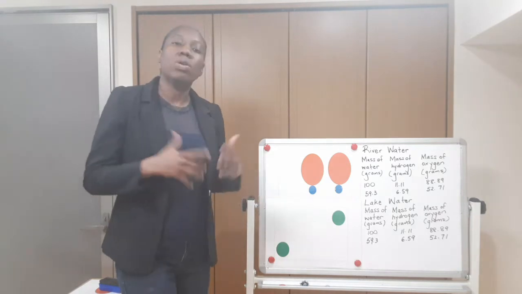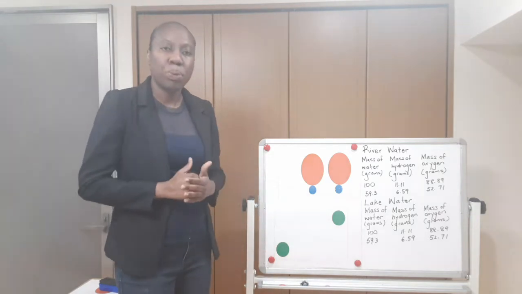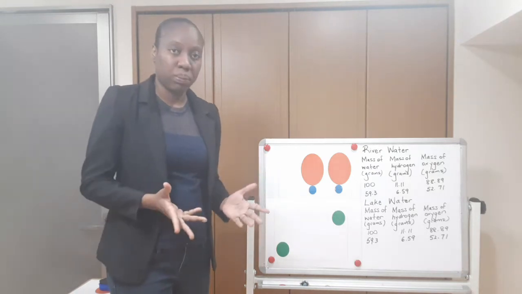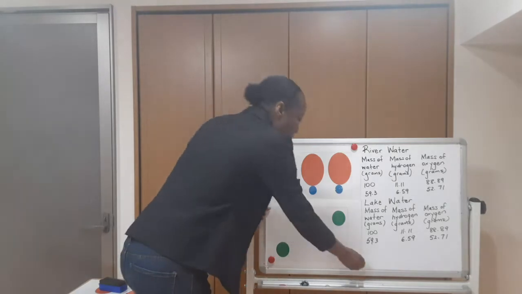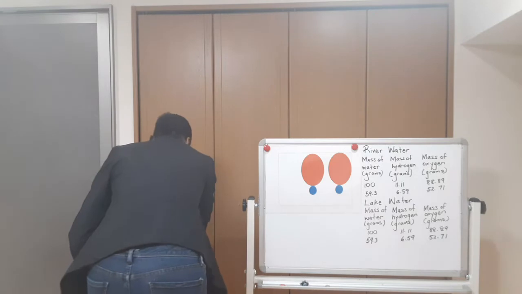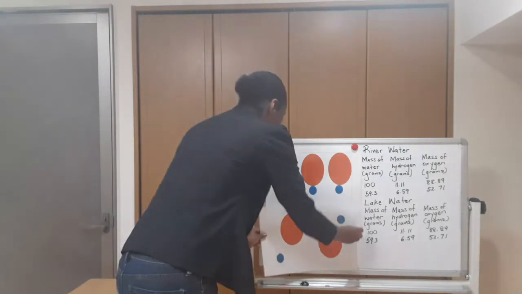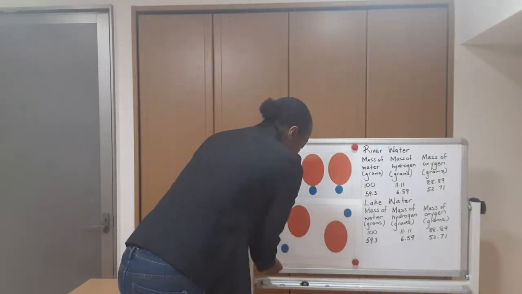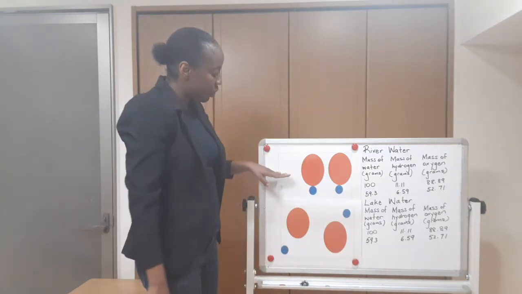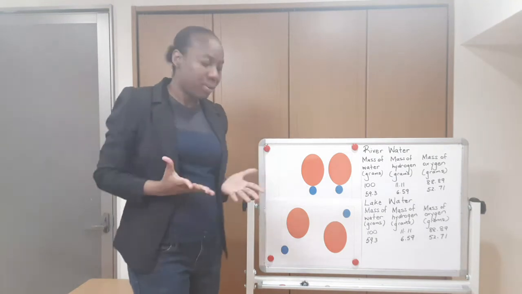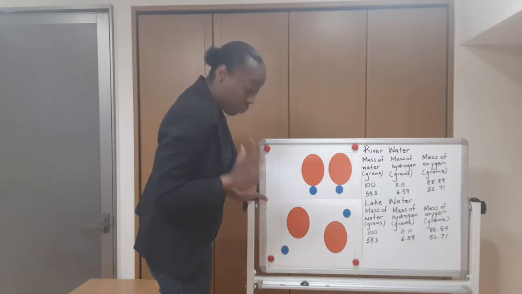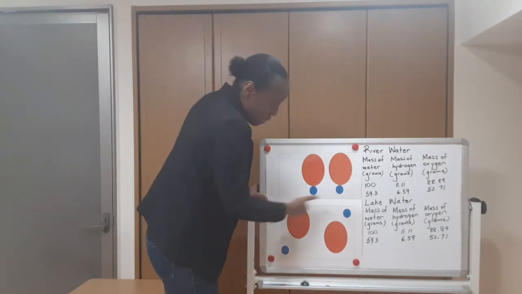Alright, so now that we know theoretically what a compound is, let us think about how we can do this experimentally as well. Alright, so in order to do this, I will show you another picture. Okay, so we are still looking at our compound, and we see here that this is a picture of our compound at room temperature. But the second picture is a picture of the same compound when it has been heated.